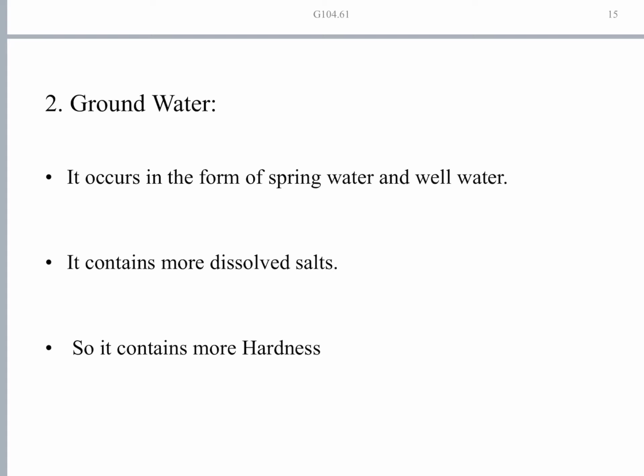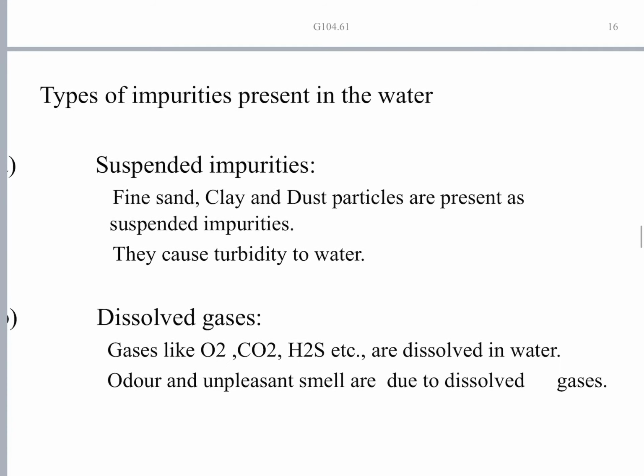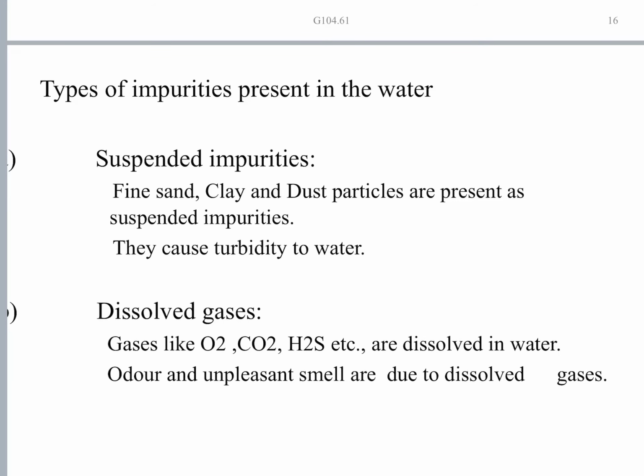Because of this, these dissolved salts present in the water impart hardness to this water. A little later in this chapter we will see what is hardness, what causes this hardness. We will discuss it as part of the syllabus. For now, try to learn that the bore water or underground water will have hardness due to dissolved salts. Understand?